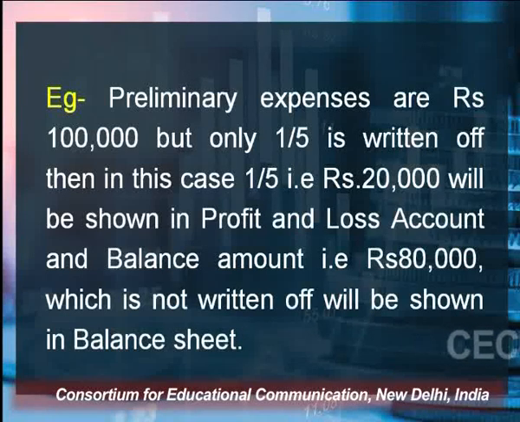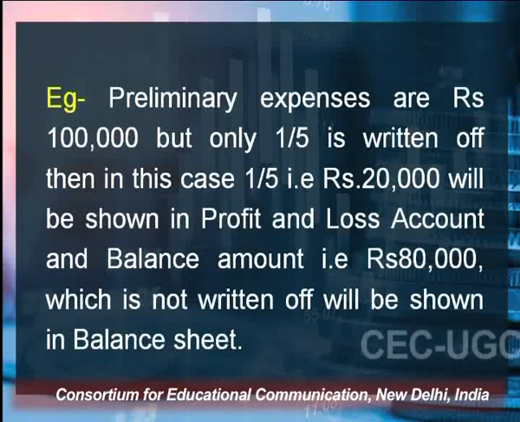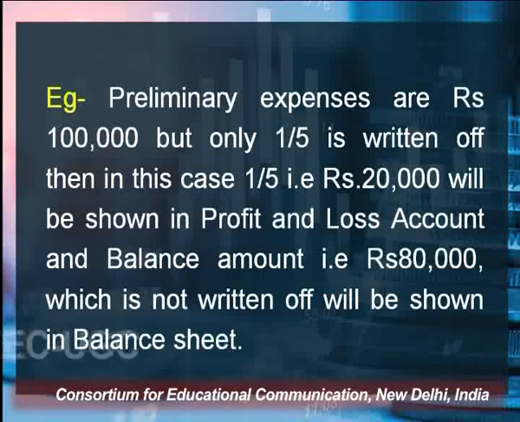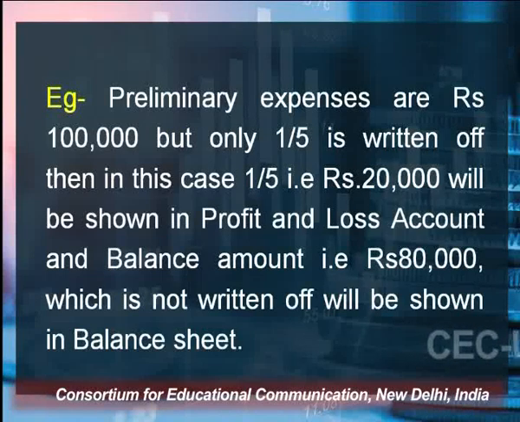So whatever you are writing off will be shown in the profit and loss account, and the amount which is left, which is rupees 80,000, will be shown in the balance sheet.